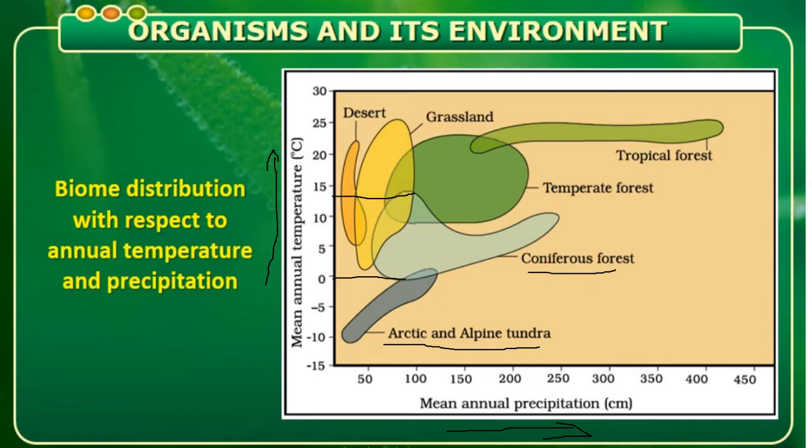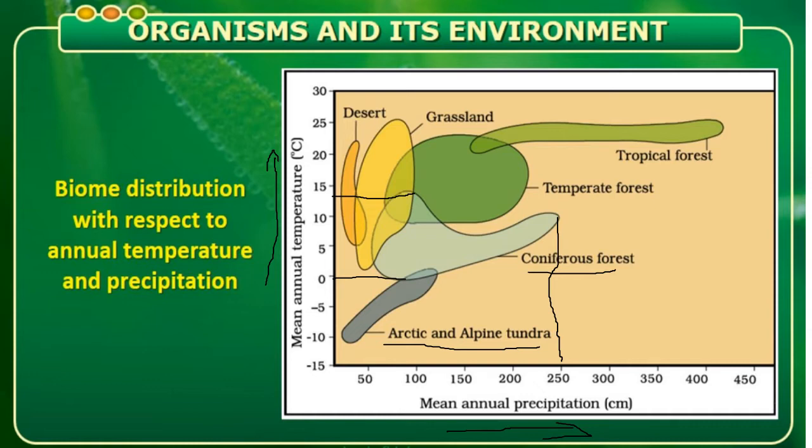So how much is the rainfall? You can see this line I am drawing to show you the rainfall. It is nearly from 50 to 250 centimeters. This means the temperature and also the rainfall are at such an adequate rate that the organisms existing in the coniferous forest are also at an adequate rate.